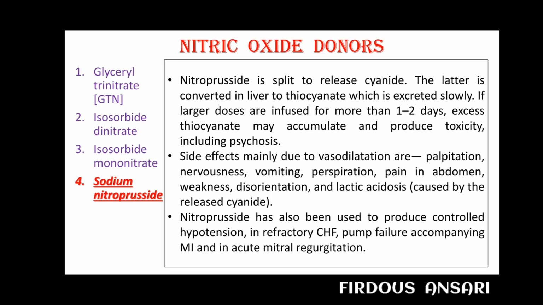Lastly, nitroprusside has also been used to produce controlled hypotension in refractory congestive heart failure, pump failure accompanying myocardial infarction and in acute mitral regurgitation. So this is regarding sodium nitroprusside and regarding the 4 types of the nitric oxide donors.